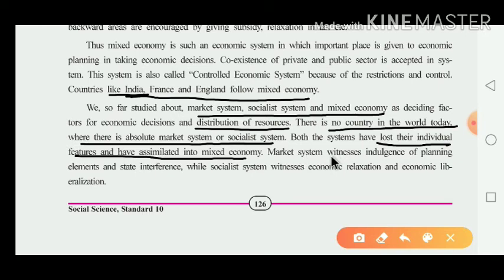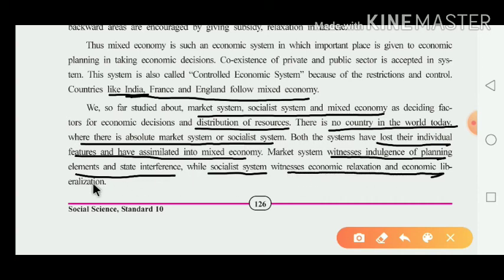The market system witnesses the indulgence of the planning element and state interference. What is the meaning of indulgence? Tushti, anugrah, attachment with regard to the planning element as well as state interference. While in the socialist system, one witnesses economic relaxation and economic liberalization.